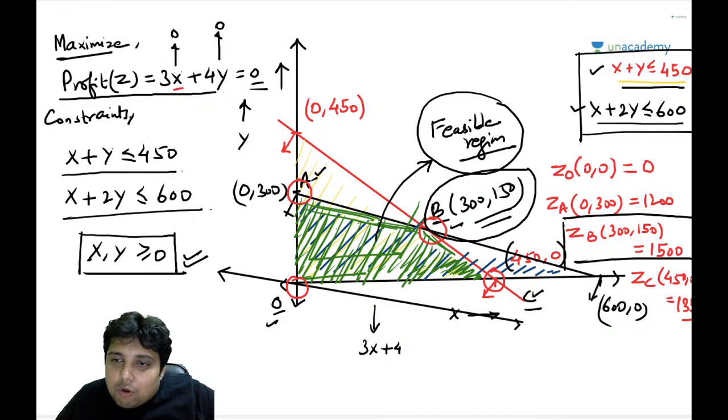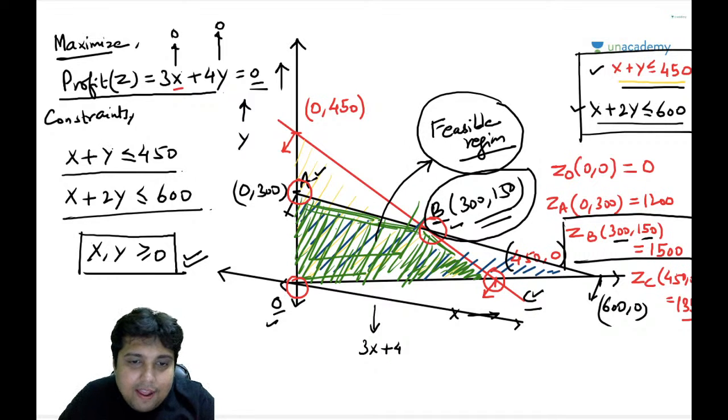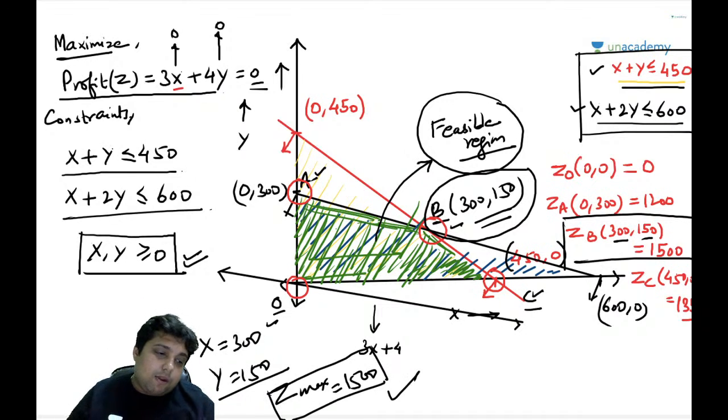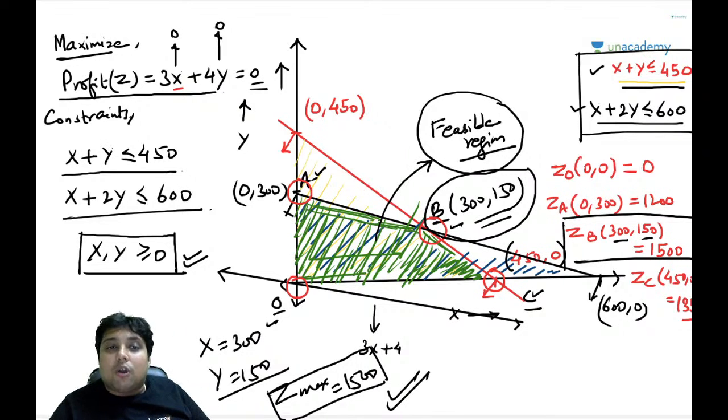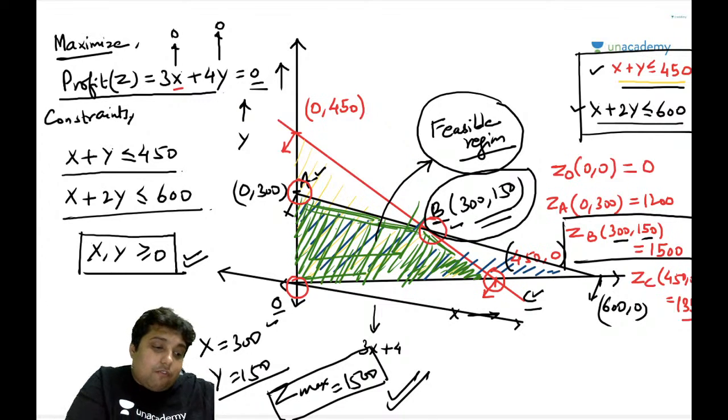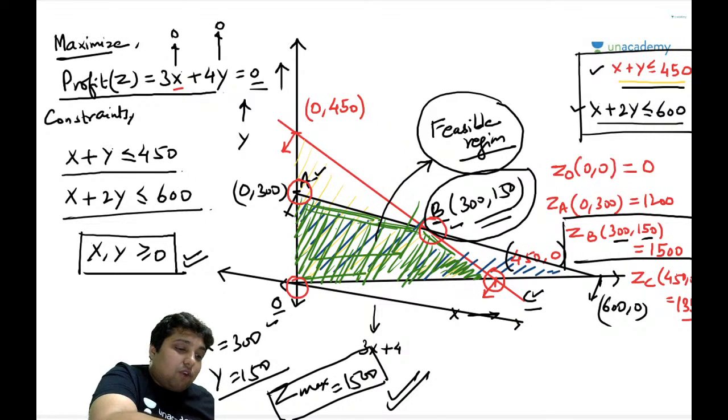At this point the value of x is 300, y is 150, that means we will be making 300 units of x and 150 units of y, and we will be making the maximum profit of 1500 rupees. So guys, this is the final optimal solution of this problem, and I hope each and every one of you understood what I have done here.